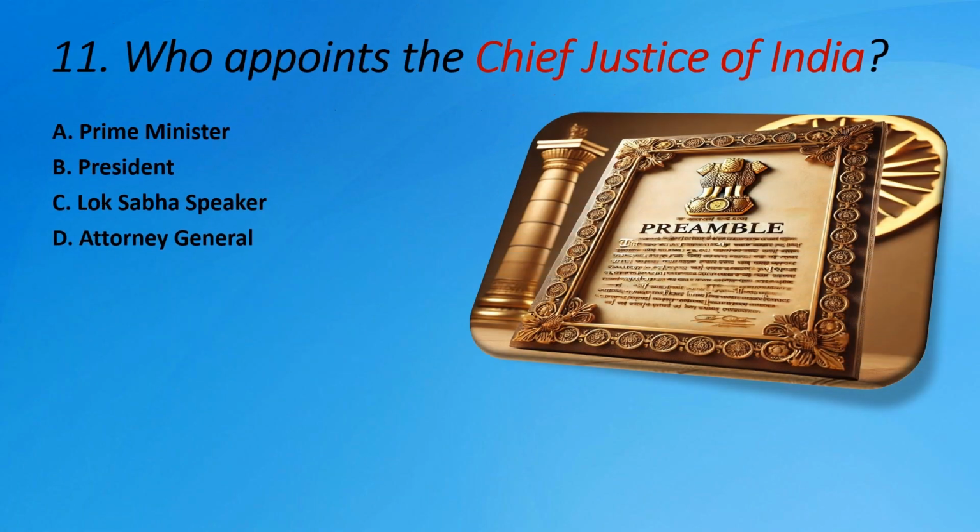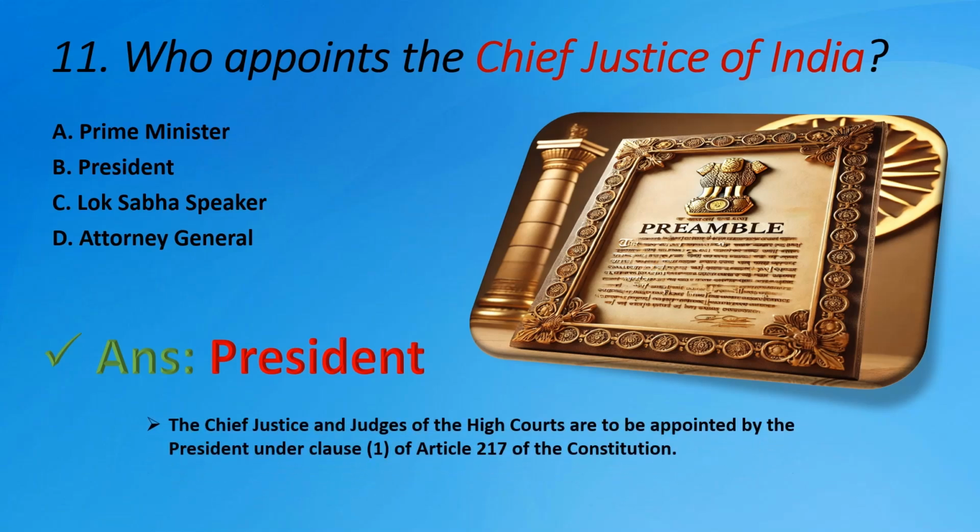Question number 11. Who appoints the Chief Justice of India? Options are A. Prime Minister, B. President, C. Lok Sabha Speaker, D. Attorney General. The right answer is B. President. The Chief Justice and judges of the High Courts are to be appointed by the President under Clause 1 of Article 217 of the Constitution.